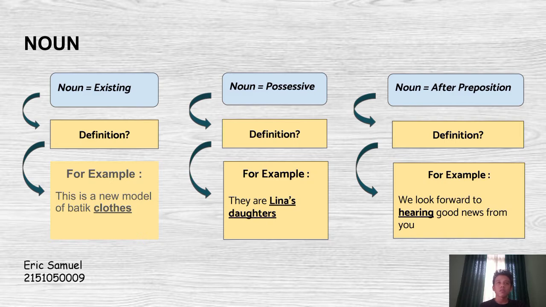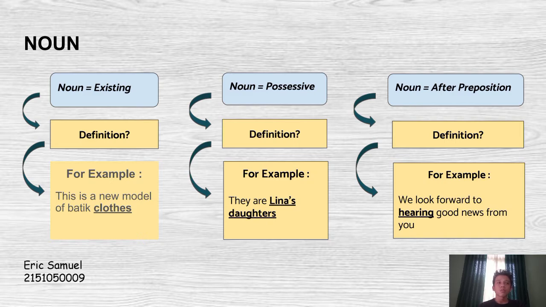The next, noun possessive. What's the definition? Possessive nouns are types of nouns that show ownership or connection. For example, they are Lina's daughter. All nouns become possessive nouns with the addition of an apostrophe and a suffix, the letter s, at the end of the word.